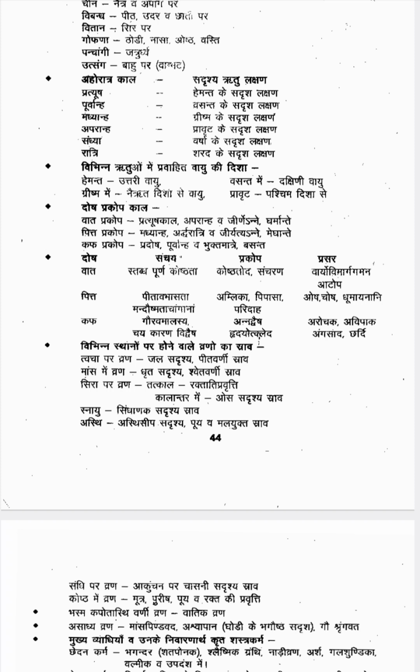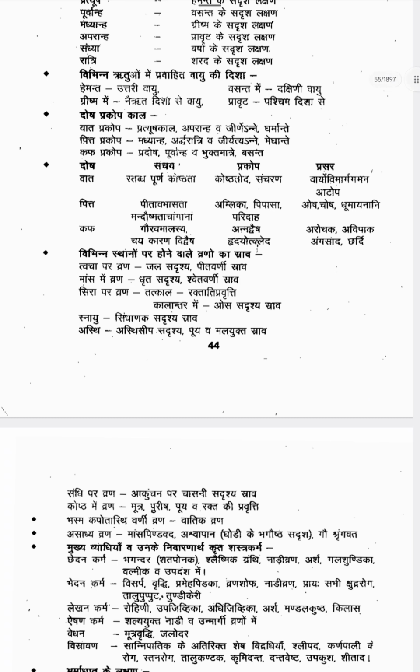Okay, then Asthi. In the Asthi Pradesha, if you are getting Vrana, then like Asthi Shakala, some bony particles, you can see that type of thing in the discharge. Puya Mala Yukta Srava, there will be pus discharge, pus, all those things, like pus, fecal matter, Mala, okay, you can see that type of thing in the discharge. Bony particles and pus formation, all that you can see in the discharge, that is indicating Vrana which has happened in the Asthi Pradesha.